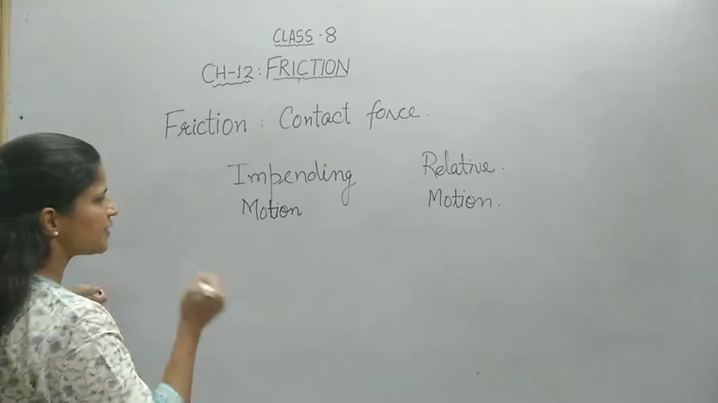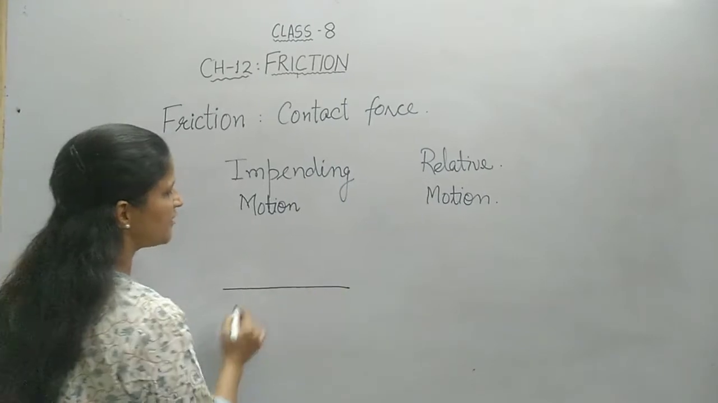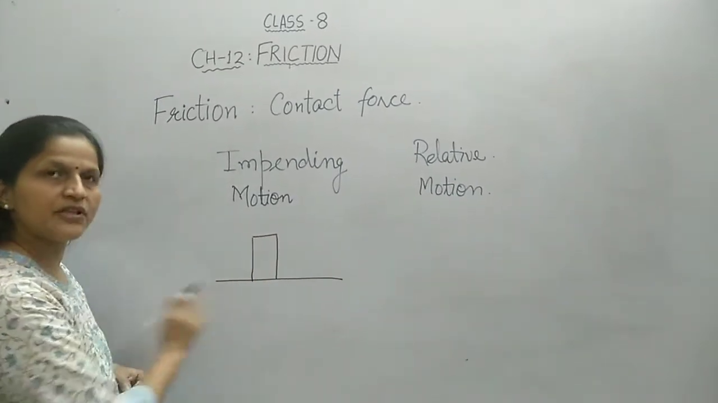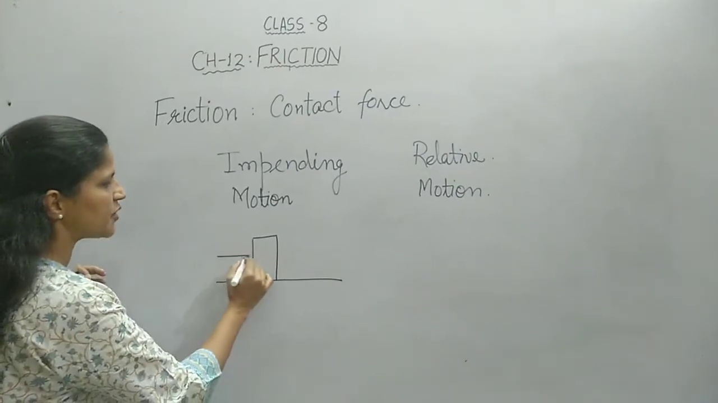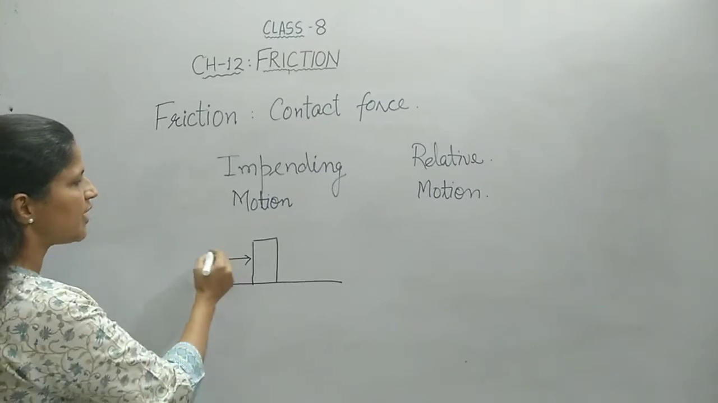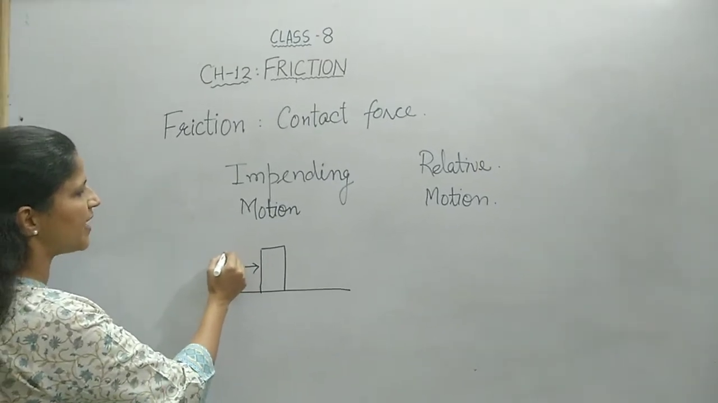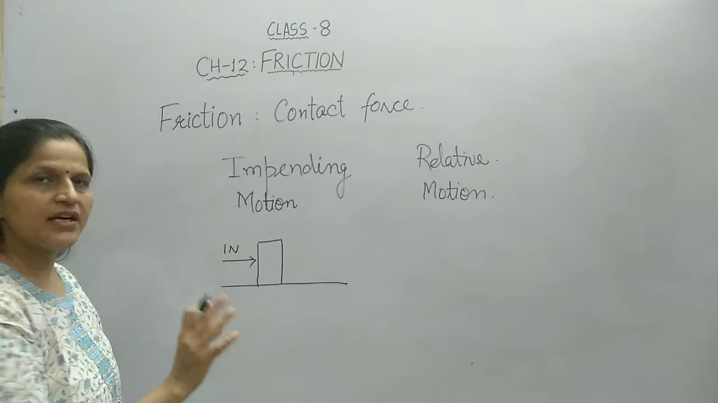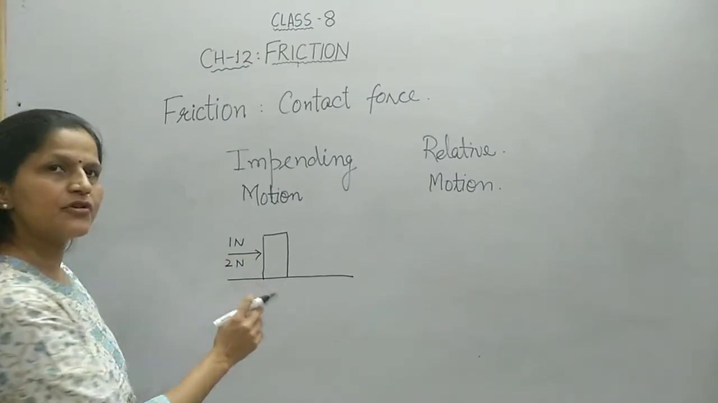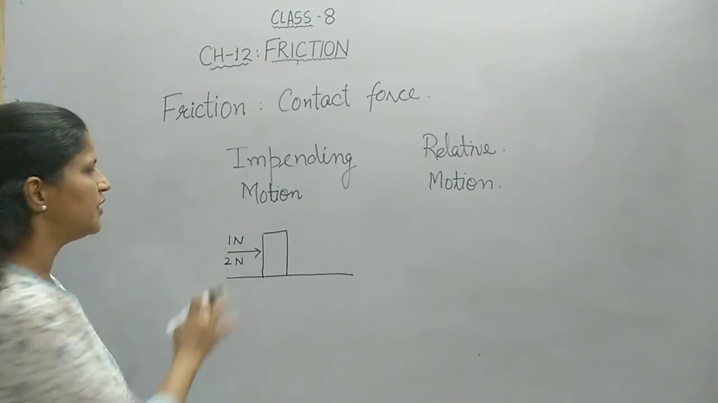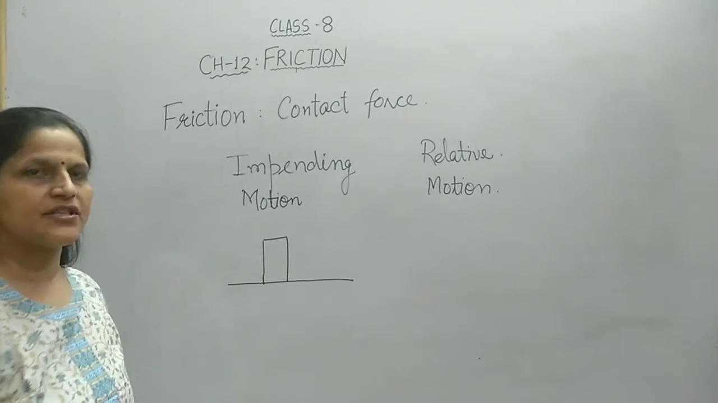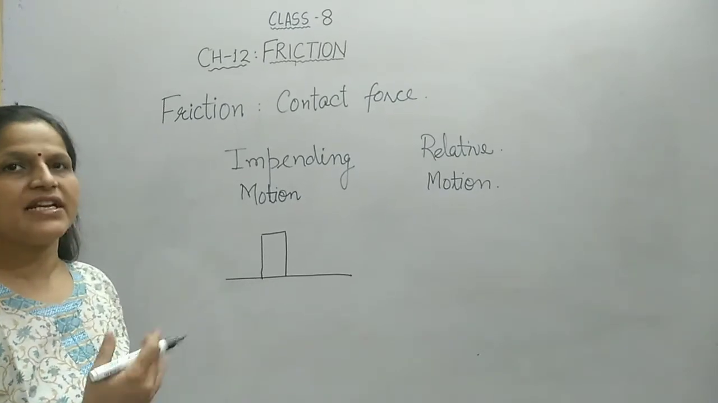Just look at this example. Suppose this is the floor, and on the floor there is a heavy cupboard, and you are trying to push the cupboard so that it moves in the direction of your applied force. Suppose you are applying 1 Newton, you find that the cupboard does not move. You apply 2 Newton, you find that the cupboard does not move. Suppose you don't apply any force at all, then also the cupboard does not move. So what is happening in these three cases?